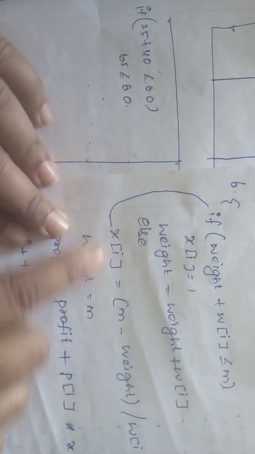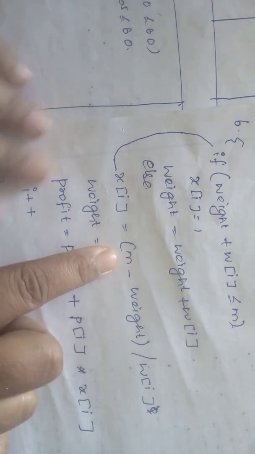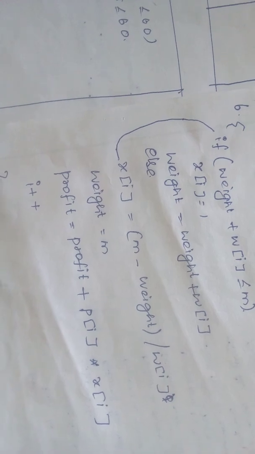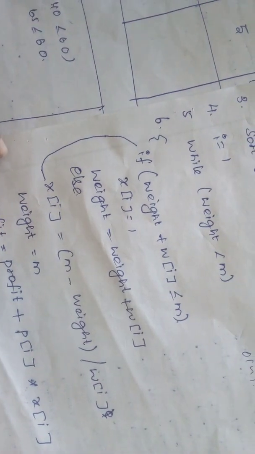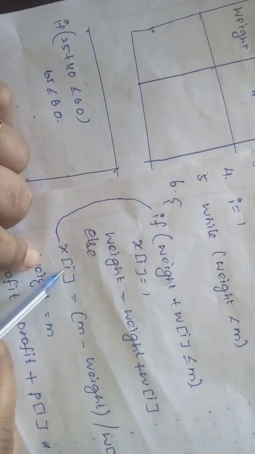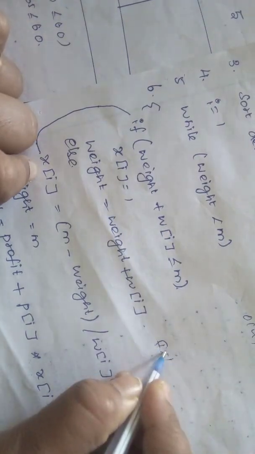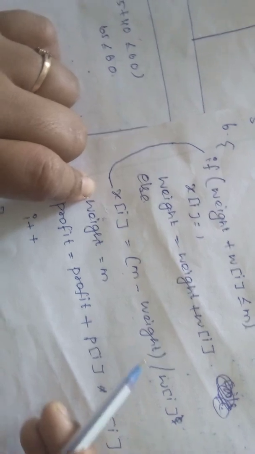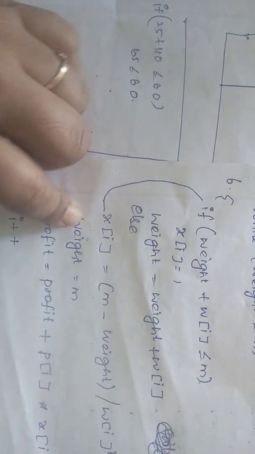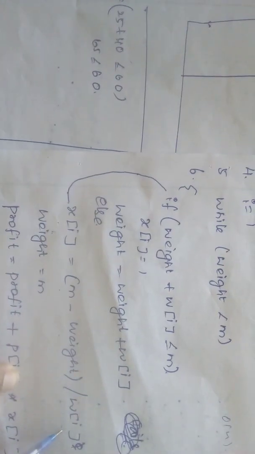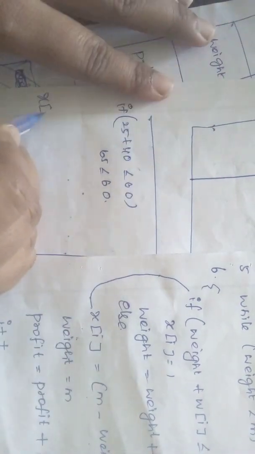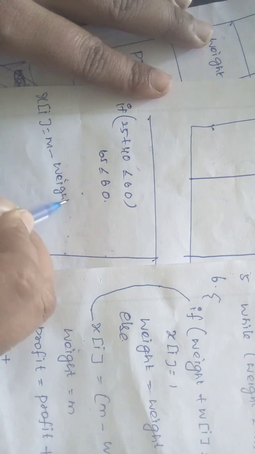Now we are going for this equation. The condition here failed, so x of i equal to m minus weight slash w of i. How does the equation become that?